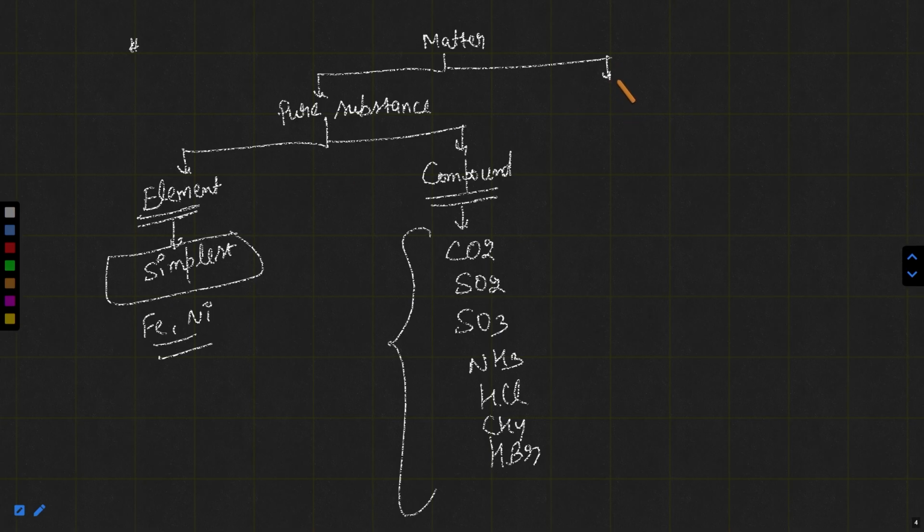The another category is mixtures. In mixtures, again we have two categories.